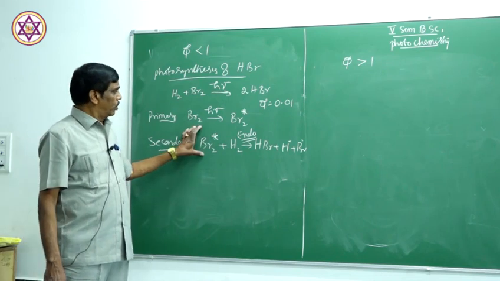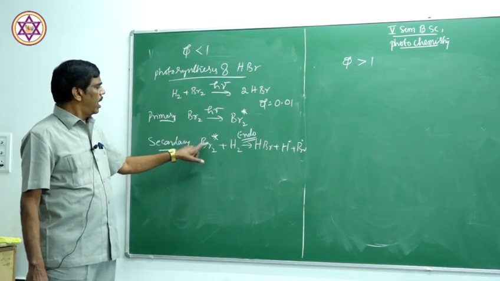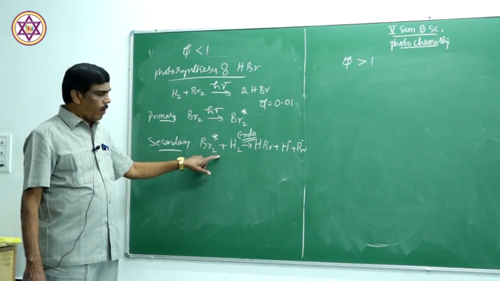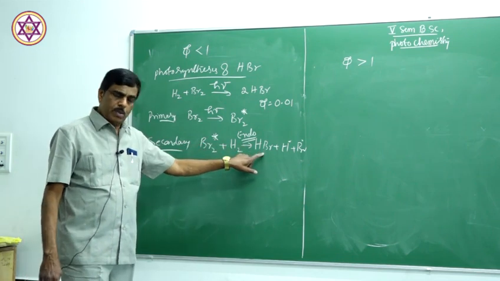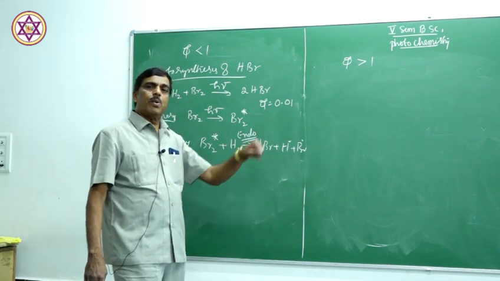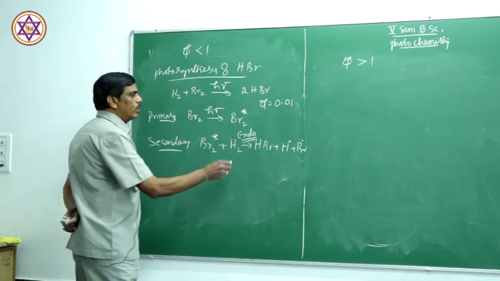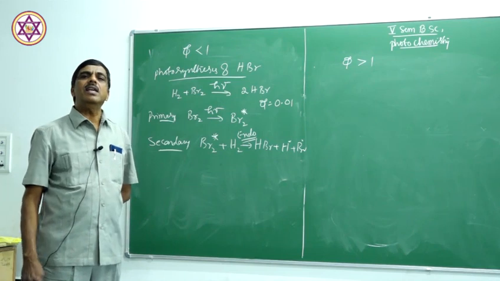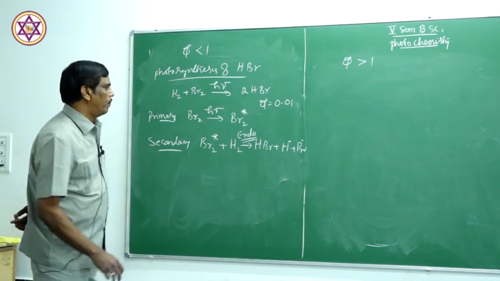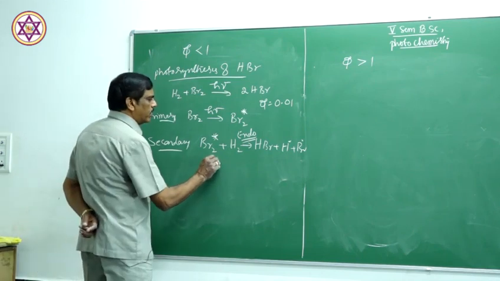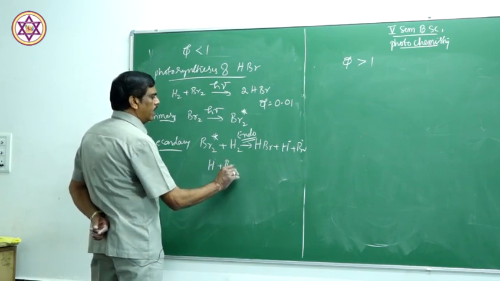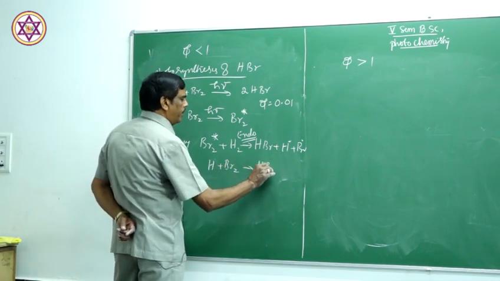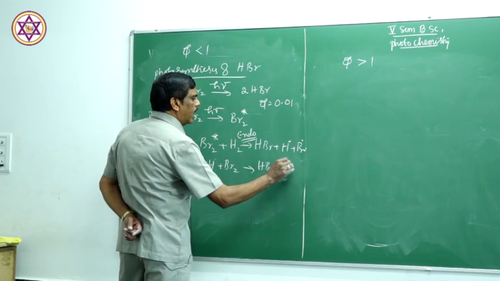So, in the secondary process, this Br2 star forms hydrogen bromide and 2 free radicals are produced, hydrogen and bromine. This step deactivates the reaction, hence the yield is very low. Now, the next step is this H dot reacts with another bromine molecule to form HBr plus Br dot.